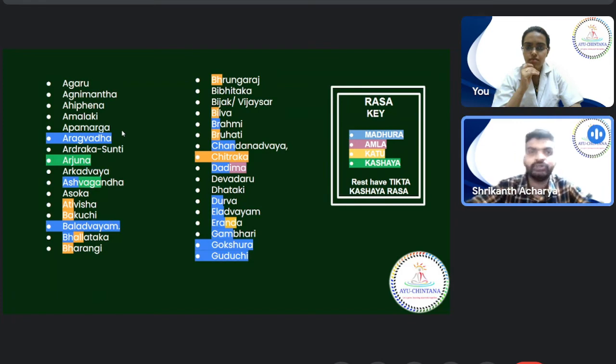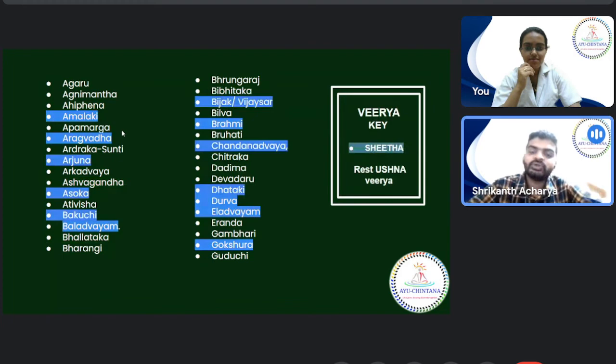It is possible to remember the drugs having Tikta rasa and then learn the minority. But what is better is this: only a small quantity of the entire syllabus has Madhura rasa, Amla rasa, or Katu rasa. The rest all will have Tikta Kashaya. So all we do is learn only the minority, and for any other drug that comes in your test, you directly write Tikta Kashaya. This is how we do it, and the same could be done for the rest also.